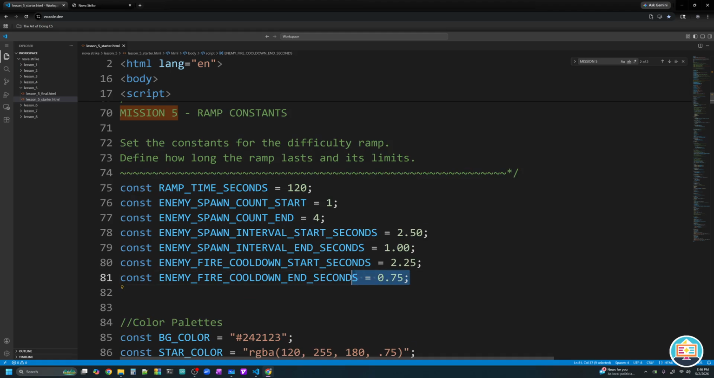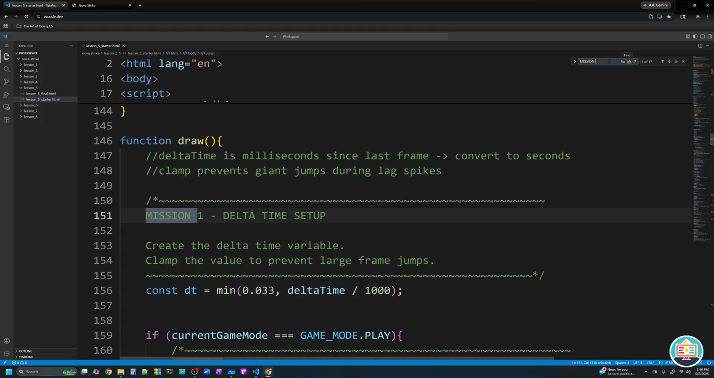So they'll fire, and now they only have to wait 3/4 of a second before they can fire again. Awesome. So our system is set. Now we just have to implement it, so let's go to mission number 6.